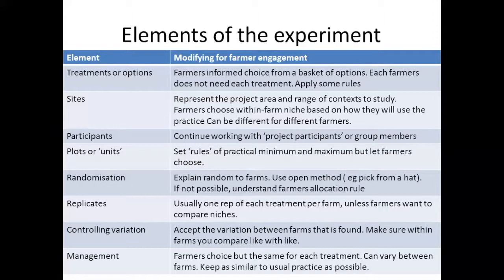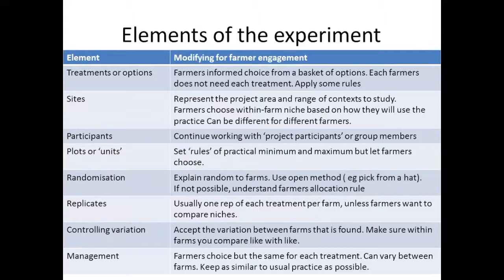In terms of randomization, I found that farmers understand the idea of randomizing and the reasons for it if you explain. So rather than just saying it's randomized or just telling them a random allocation, explain why random is a good idea and they will understand that.